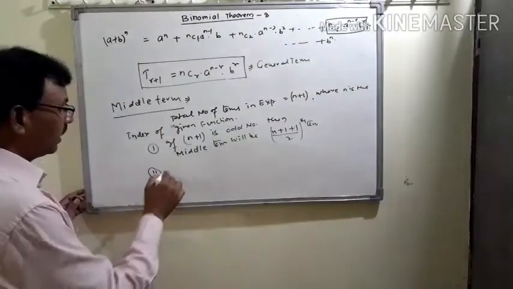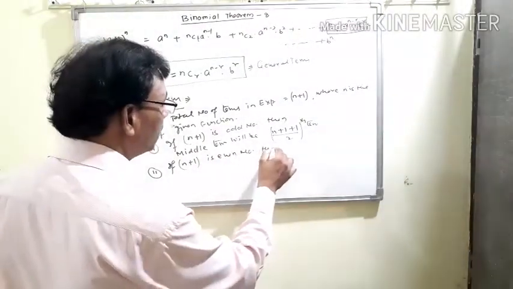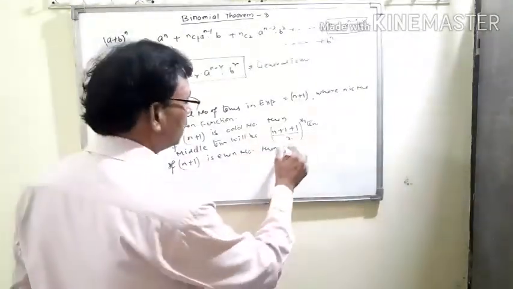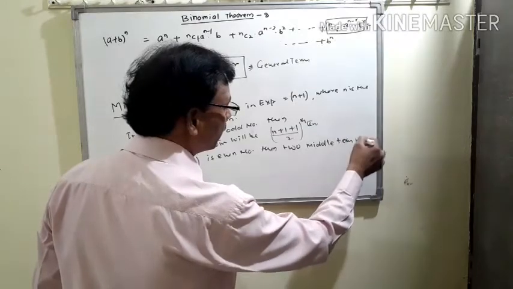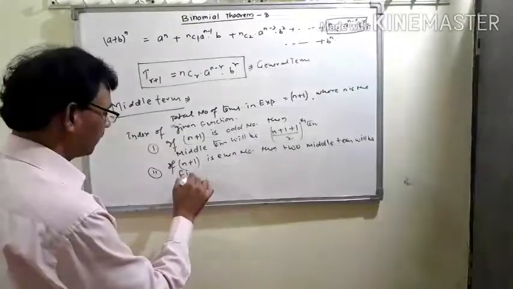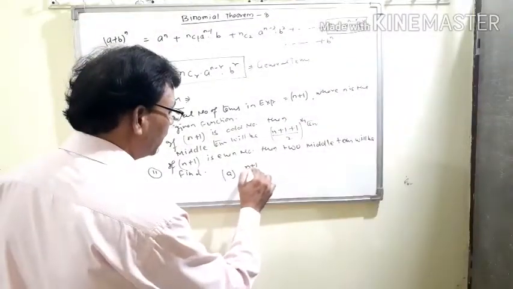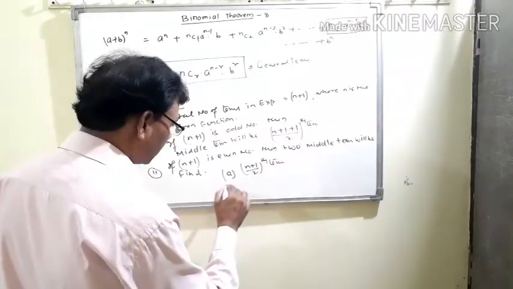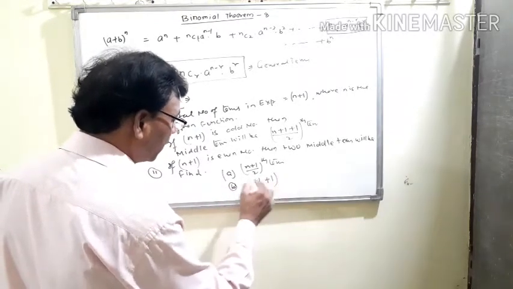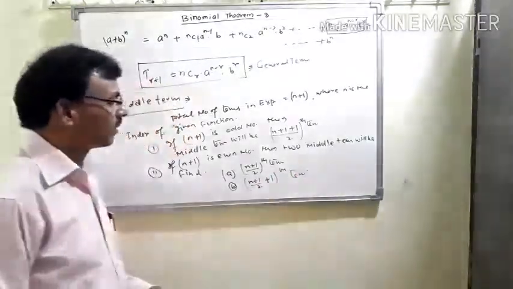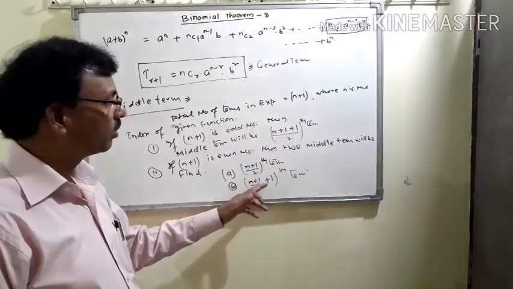And second, if n plus 1 is an even number, then you will find two middle terms. The first is the ((n plus 1) upon 2)th term, and the second is the ((n plus 1) upon 2 plus 1)th term.